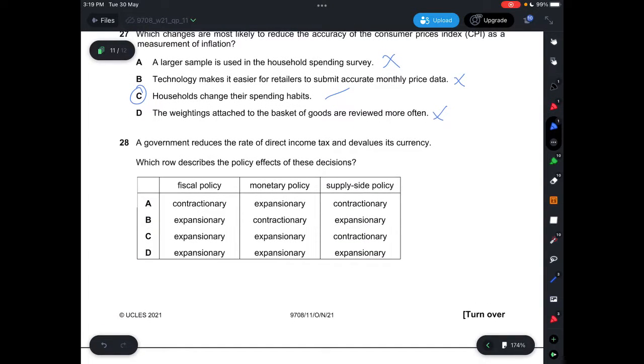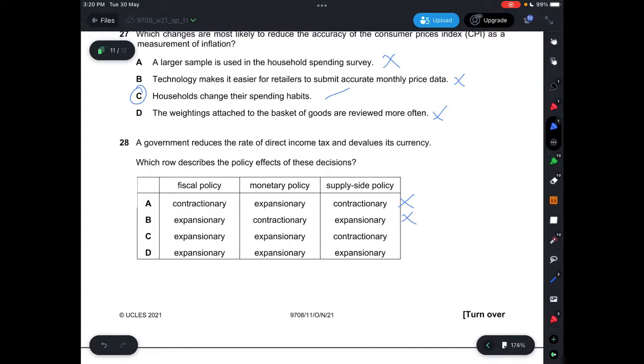Question 28, the government reduces the rate of direct income tax and devalues its currency. And which role describes the policy effects of these decisions? So reducing the rate of direct income tax is expansionary fiscal policy. So it has to be either B, C, or D, so A is not correct. And then devaluing your currency is under monetary policy. It has to be expansionary, so it's either C or D.